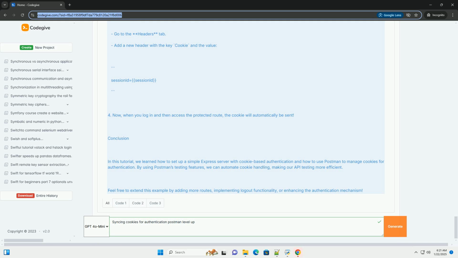Step 2. Using Postman to handle cookies. Now that we have a simple server running, we can use Postman to interact with it. Step 2.1. Login and store cookies.